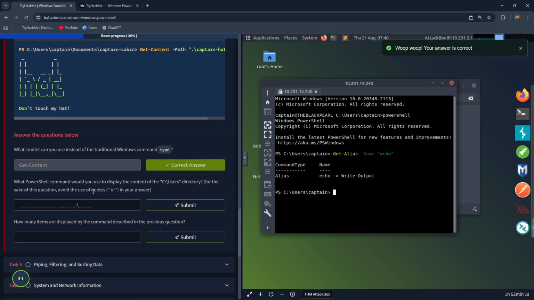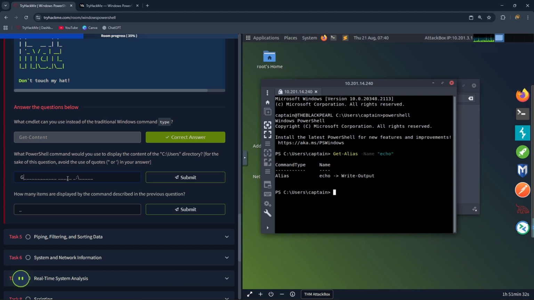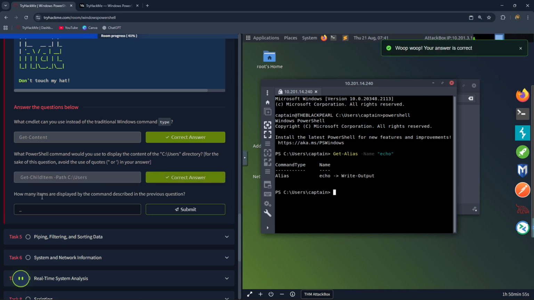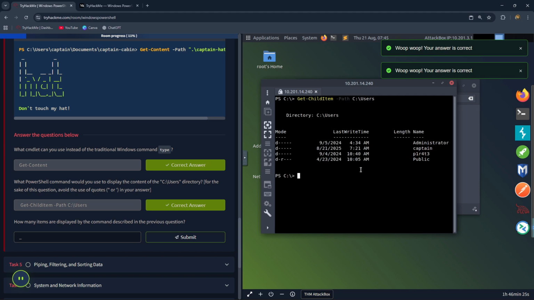What PowerShell command would you use to display the content of the C:\Users directory? For this question, we use the Get-ChildItem -Path command. Let's type in Get-ChildItem -Path C:\Users. How many items are displayed by the command described in the previous question? Let's type that command in. So the correct answer is 4.